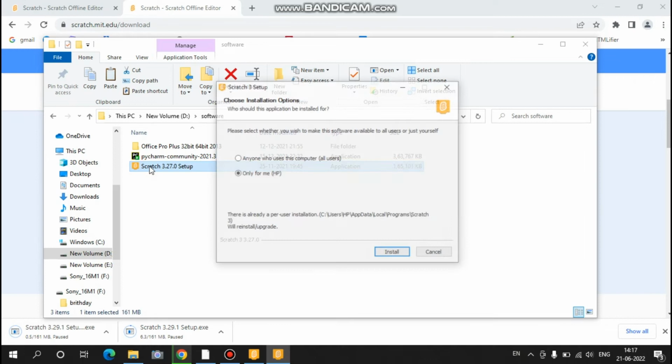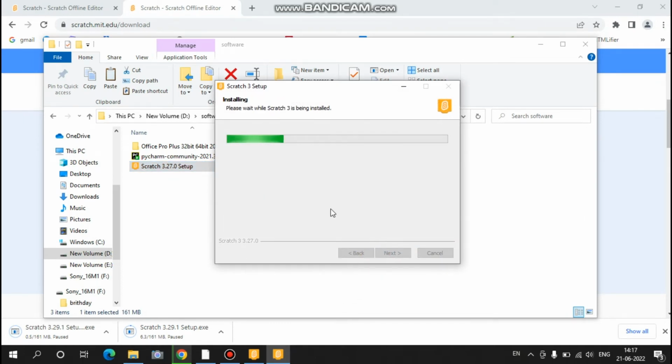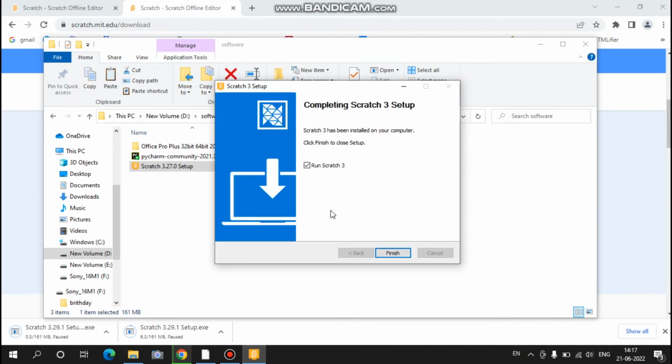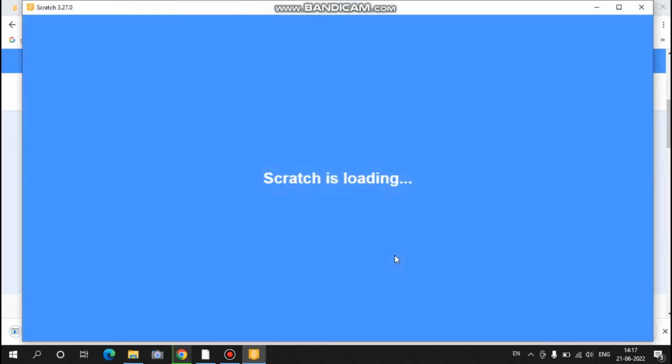After download, just go to the output folder and click the setup and start the installing process. Finally, the window confirms the successful installation. Click on finish and that is the Scratch software.